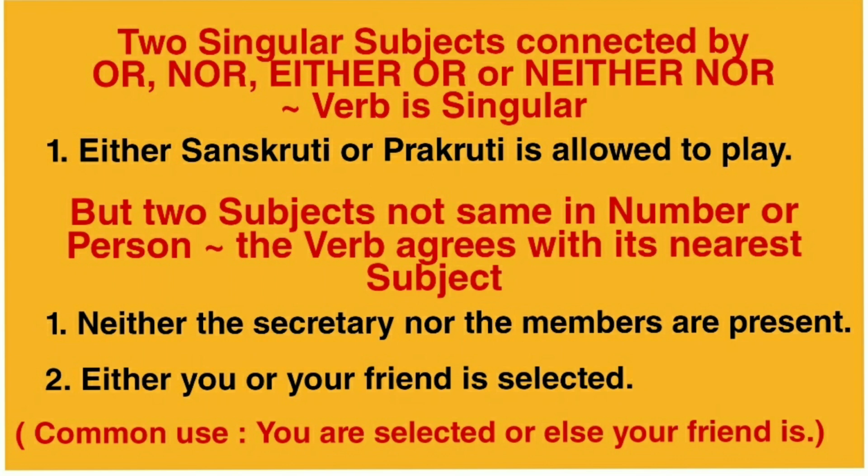But look at these examples given below. Neither the secretary nor the members are present. Either you or your friend is selected. Here you see the difference. When two subjects are not the same in number or in person, the verb agrees with its nearest subject.